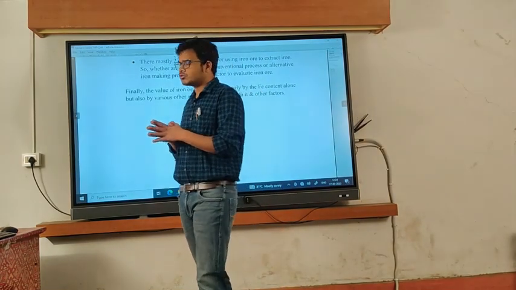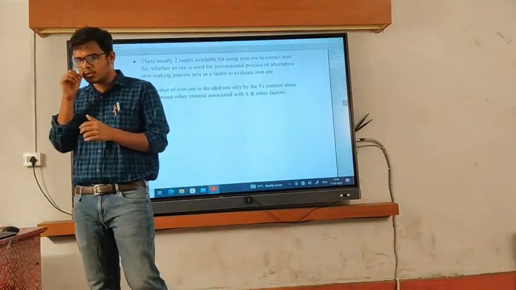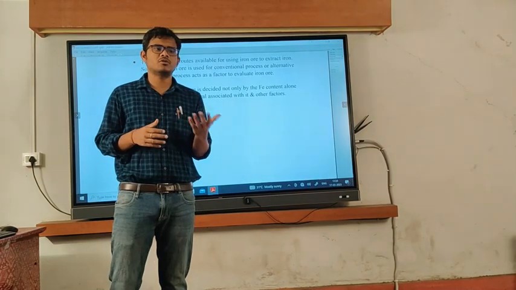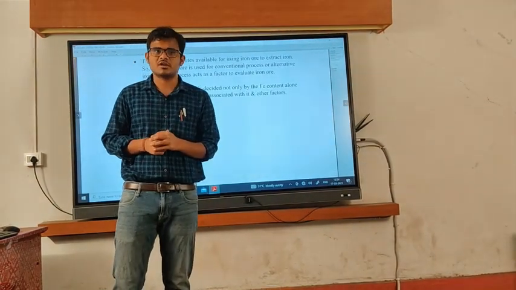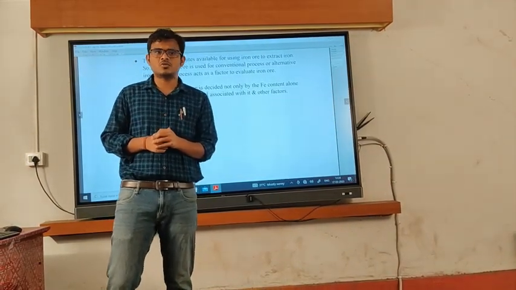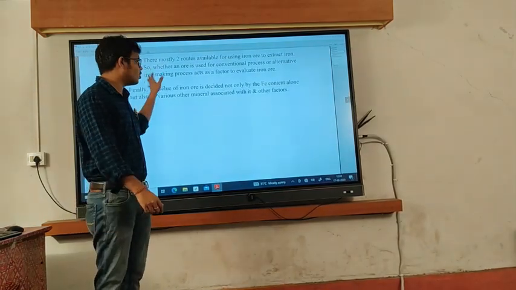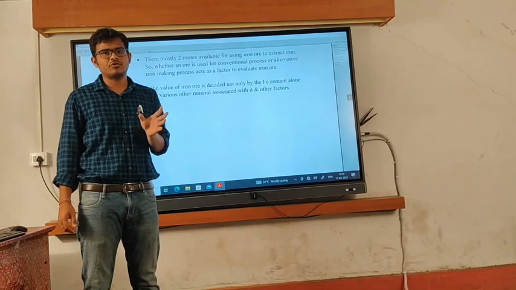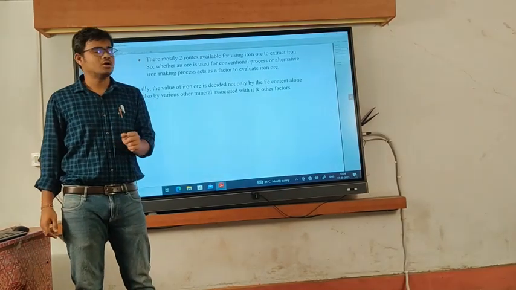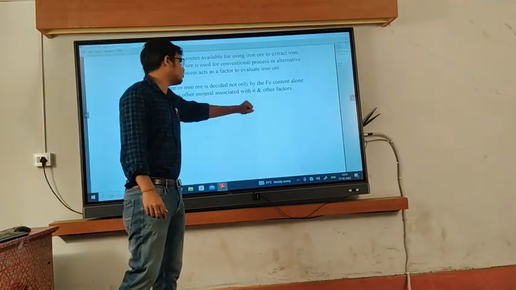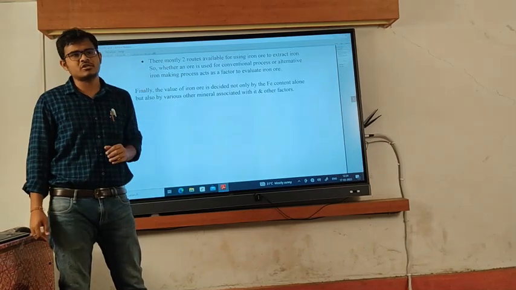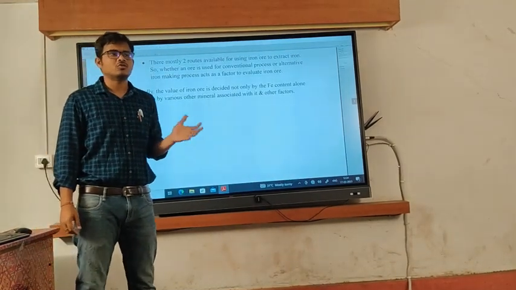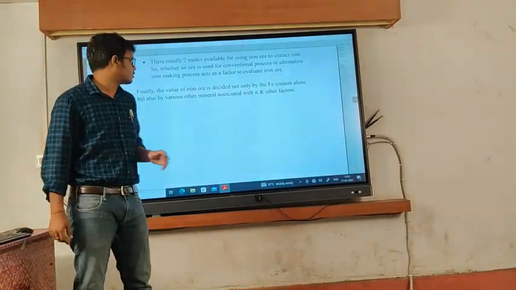So in general we should consider an ore which has more Fe content as compared to the ore which has less Fe content. But it is not always true. We have also seen various parameters which are deciding factors whether we should use that ore or not. Only Fe content, only the richness, is not the factor whether we should choose an ore for iron making or not.